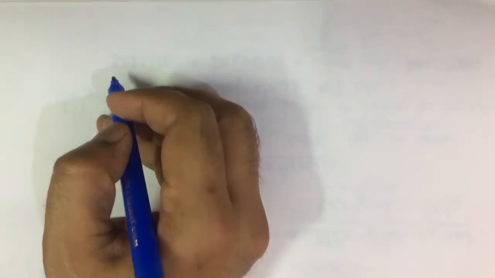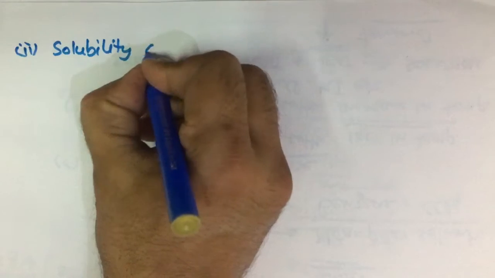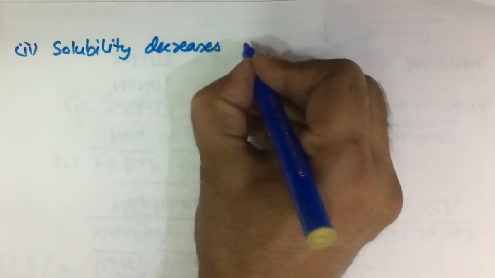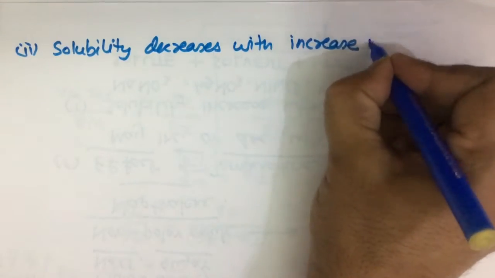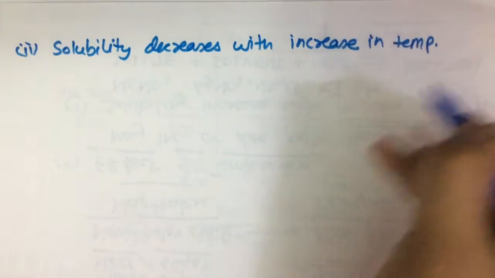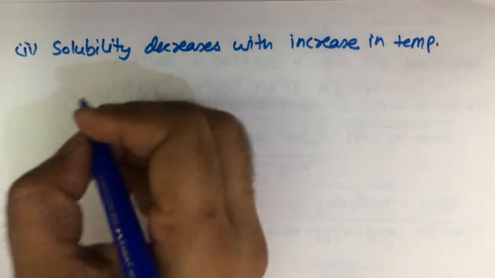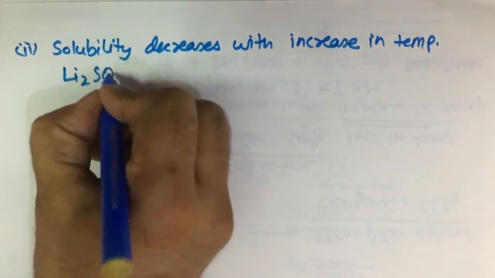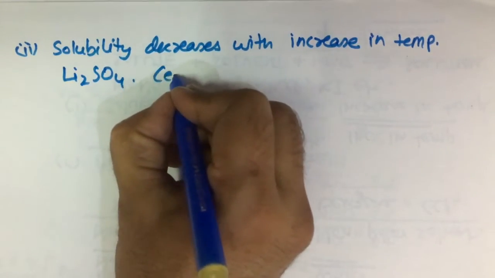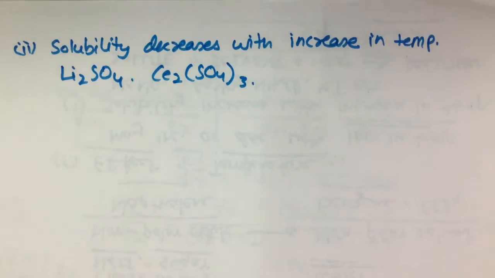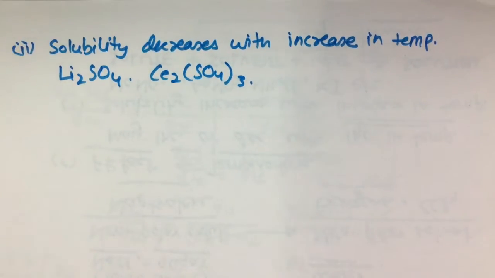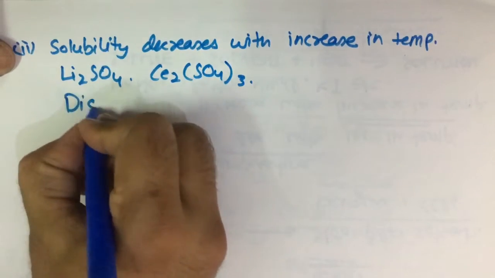Now second case, where solubility decreases with increase in temperature. Now such examples are lithium sulfate, cerium sulfate, Ce2(SO4)3. Now here the solubility decreases with increase in temperature because the process of dissolution is